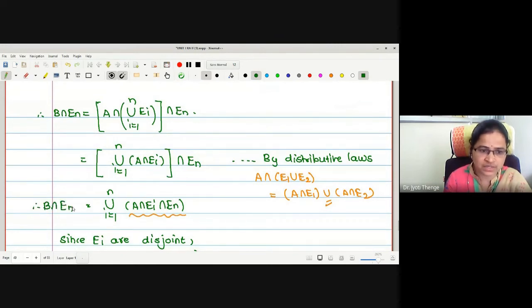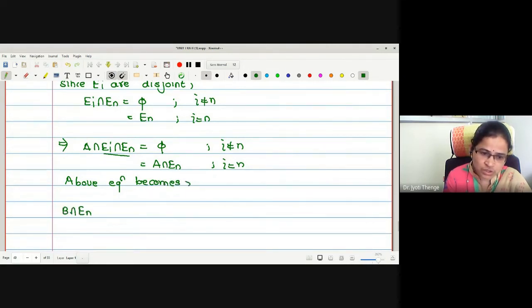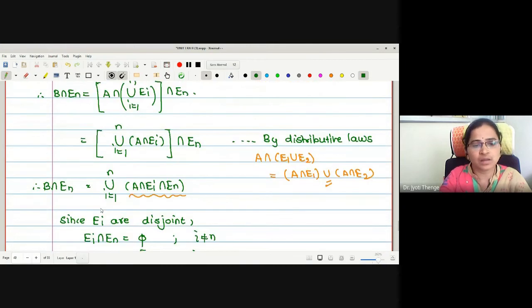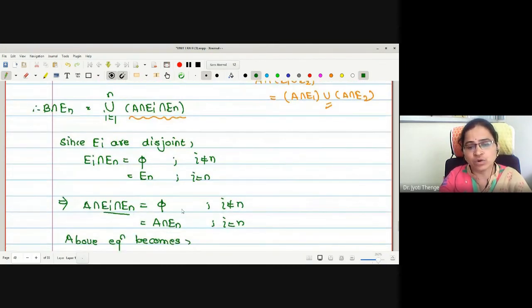Therefore, let us put it in the above equation. Let me write this as B intersection En. The above equation becomes B intersection En equal to the union running over i equal to 1 to n. Whenever i is not equal to n, we will get empty. Whenever i equals n, we will get A intersection En.